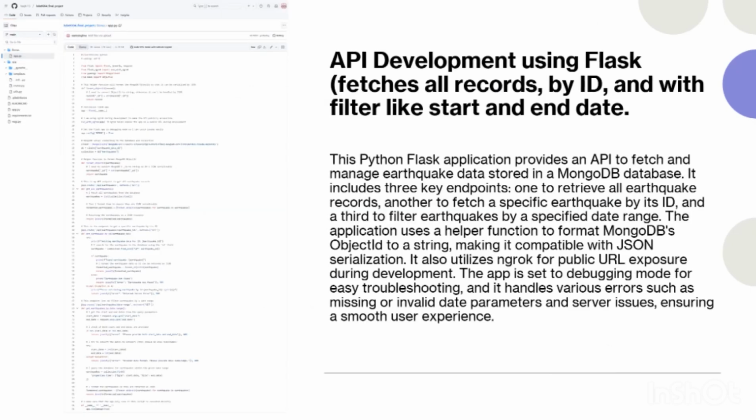And this was a bonus part. I was able to develop an API using Flask, which could fetch all the records by ID and also have some filters, like earthquakes that occurred from this date to that date. We also used Postman and CURL to cross-check whether our API was successful, and it fortunately was.